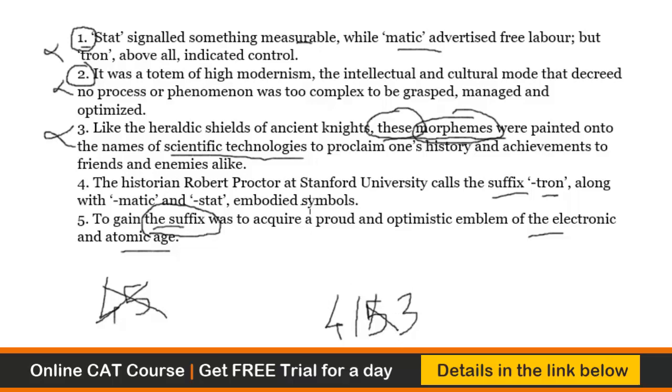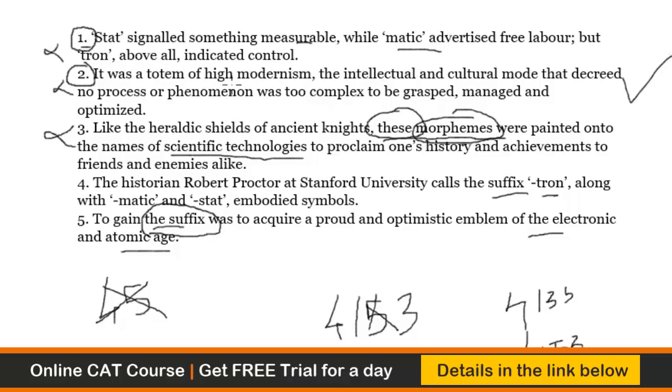You say the historian Robert Proctor at Stanford University calls the suffixes embodied symbols. These suffixes meant these, like the heraldic shields of ancient knights. These morphemes were painted onto the names of scientific technologies to proclaim one's history and achievements to friends and enemies alike. To gain the suffix was to acquire the proud, optimistic emblem. Now the point is whether it is 4135 or 4153, that's immaterial. What we know is that 2 is indeed the odd one out.